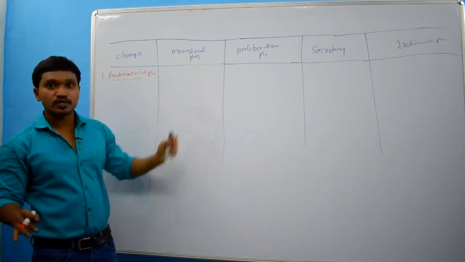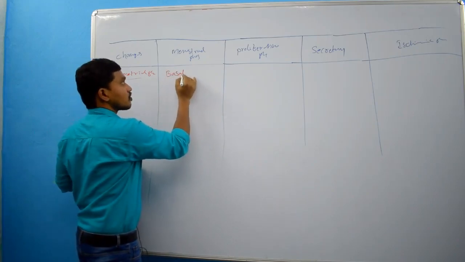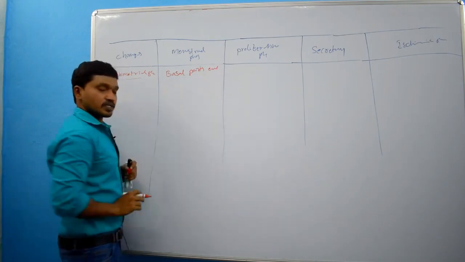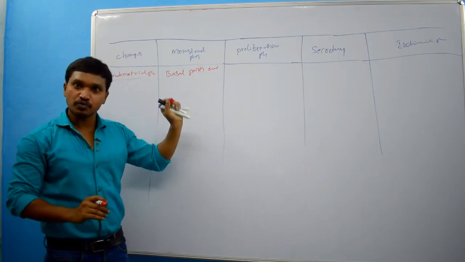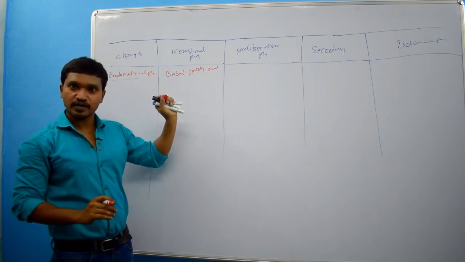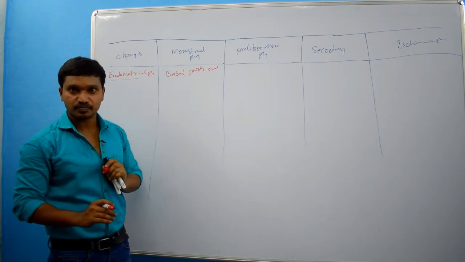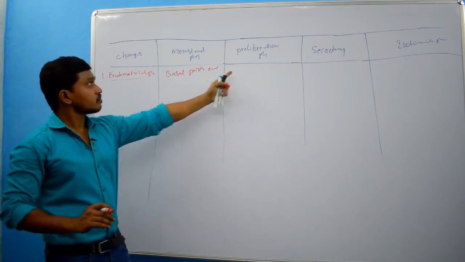In the menstrual phase, only basal parts of endometrial glands are present. The remaining part of the endometrial glands has been removed, right? Because of sudden withdrawal of estrogen and progesterone, right?